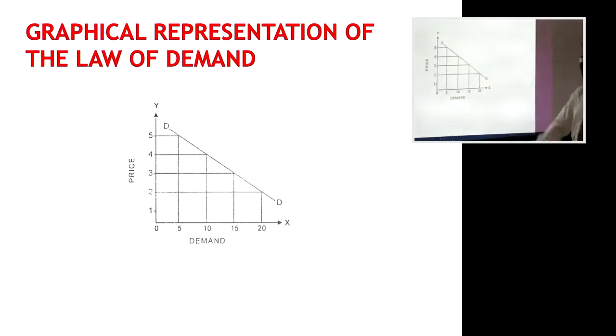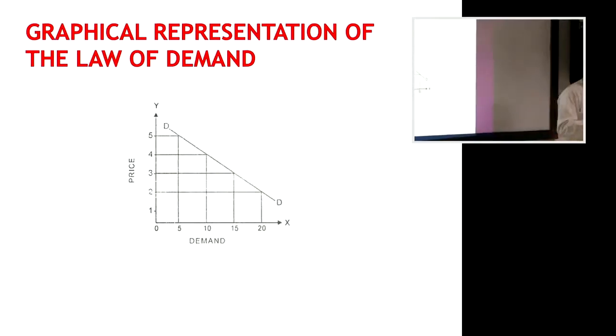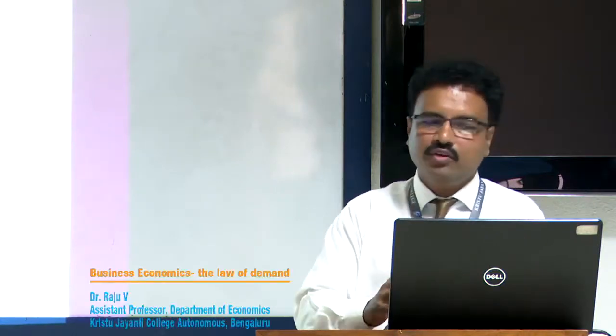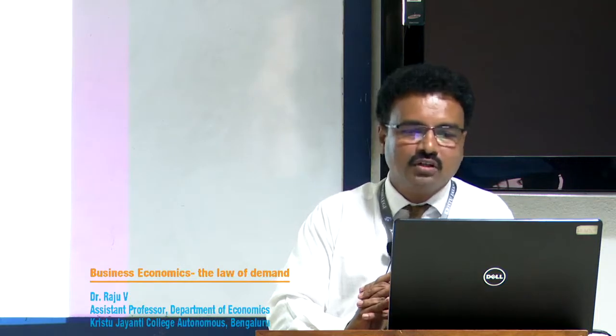DD refers to the demand curve. As and when price increases, the demand curve falls negatively, stating that an increase in price contracts demand. This is nothing but an inverse relationship, or opposite relation, between price and quantity of demand. Further, we need to study the factors that could influence the law of demand.